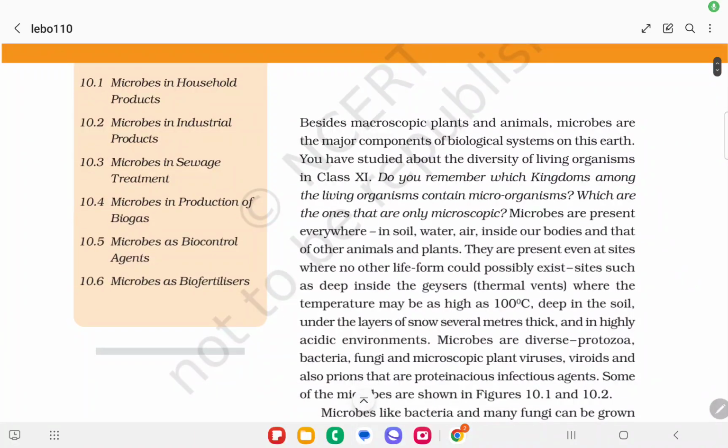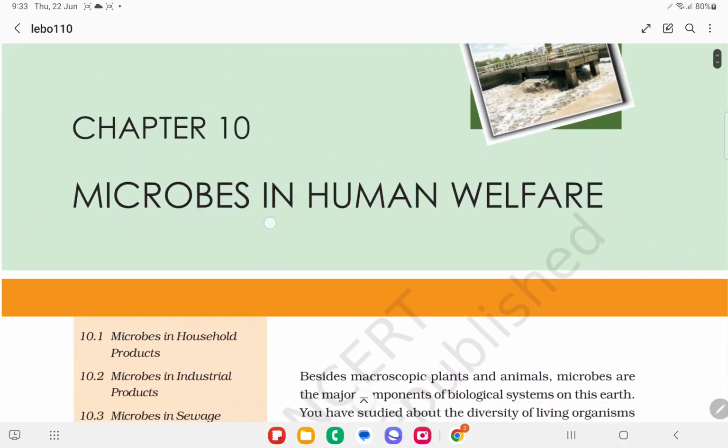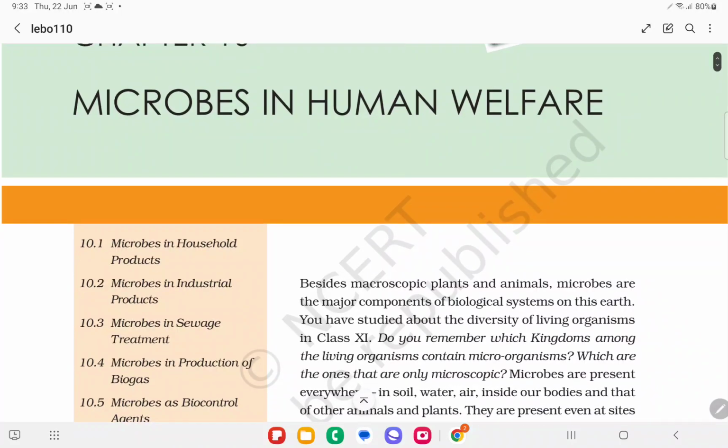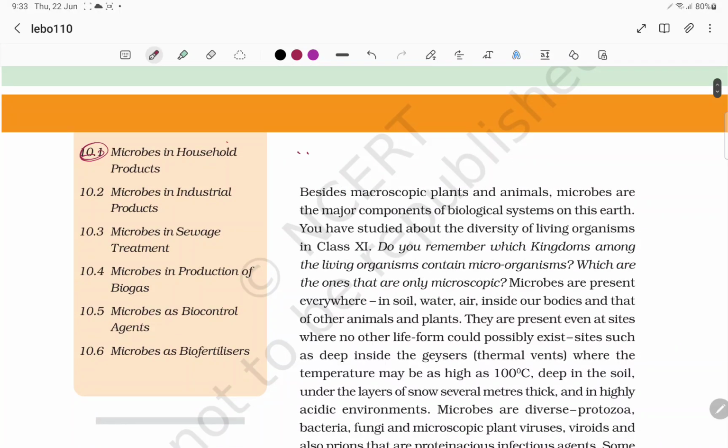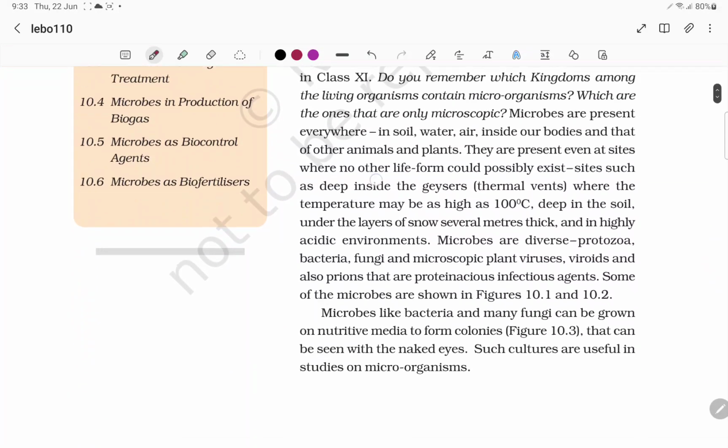Some of the points to be remembered. So, in microbes in human welfare, we'll try to make it easy. So, microbes in human welfare. We have microbes in household products. In microbes in household products, mainly we have